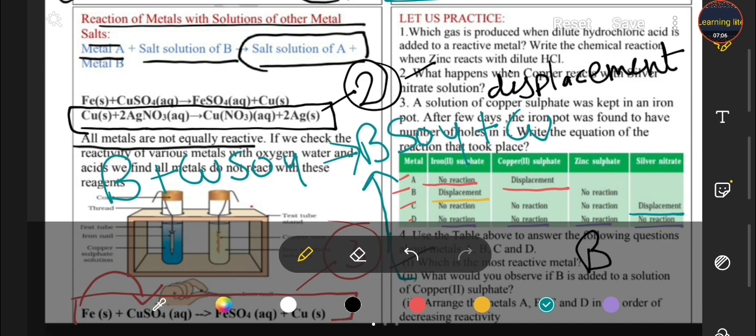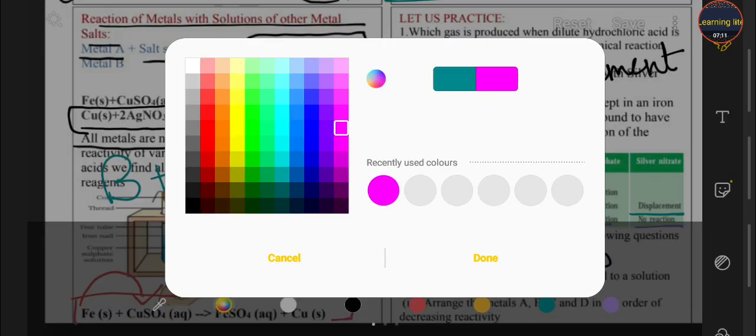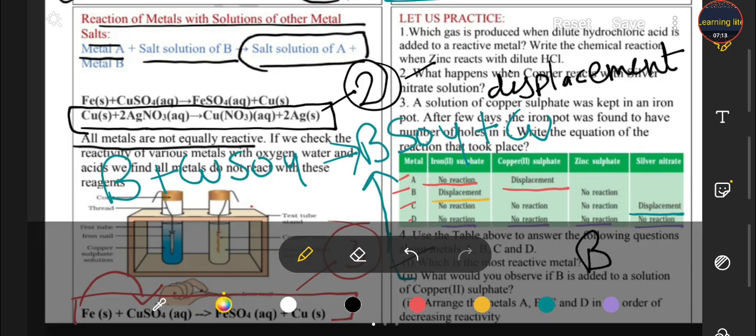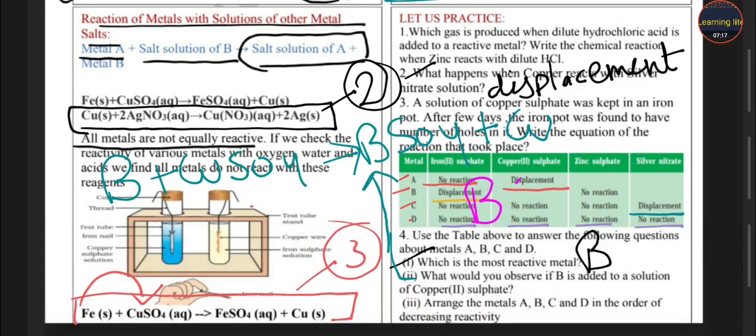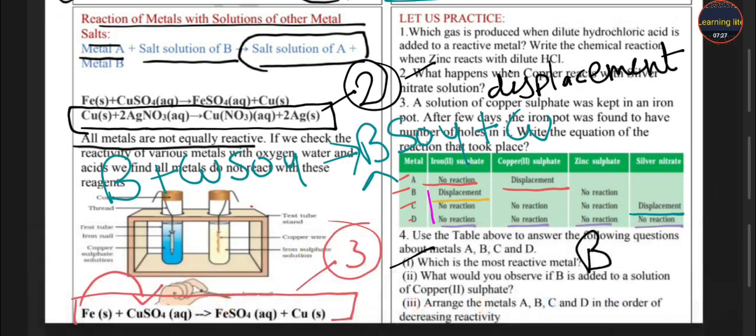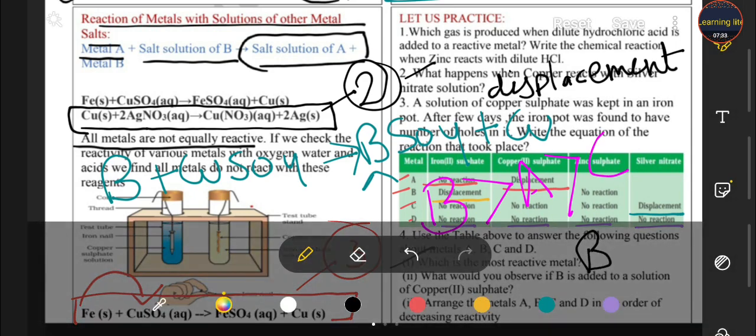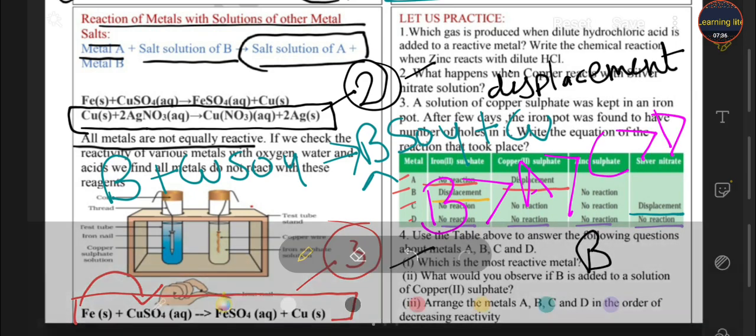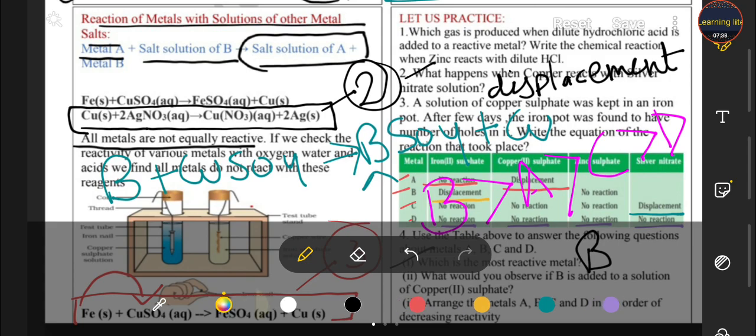Third, arrange the metals A, B, C, D in order of their decreasing reactivity. We have to arrange in the decreasing order of their reactivity. So what is the most reactive here? B, and less than B is A, and less than A is C, and the very less reactive is D. So this is the answer of your third part, students.